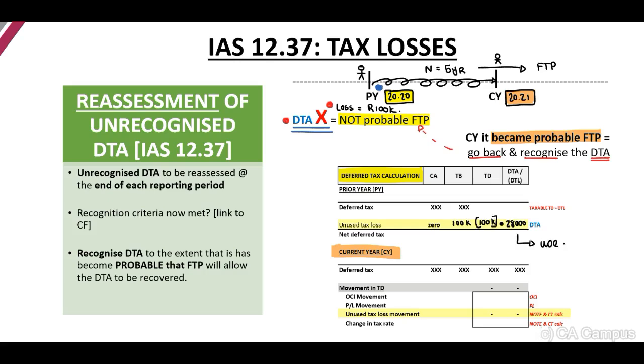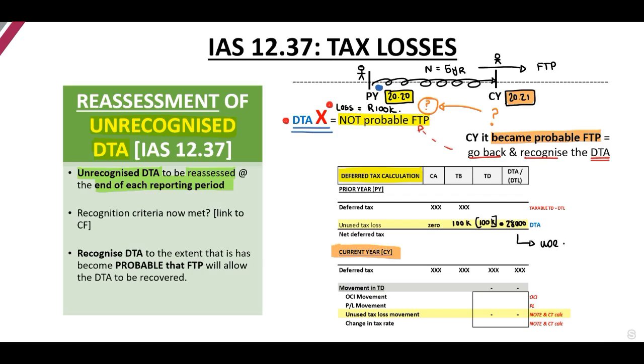Look at the left side. Reassessment of unrecognized deferred tax assets. We did not recognize the deferred tax asset in the prior year. The standard indicates that unrecognized deferred tax assets are to be reassessed at the end of each reporting period. Therefore, at the end of 2021, we need to go back and reassess that loss.